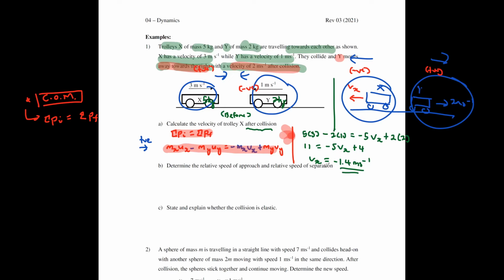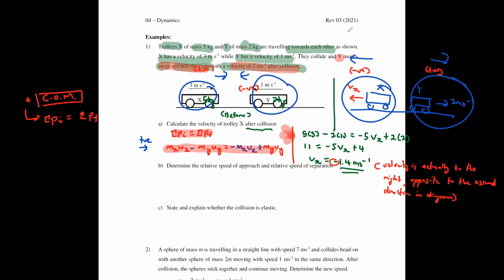Okay, so what does this negative here mean? This one, the negative sign here would mean that your velocity is actually to the right, opposite to the assumed direction in diagram.